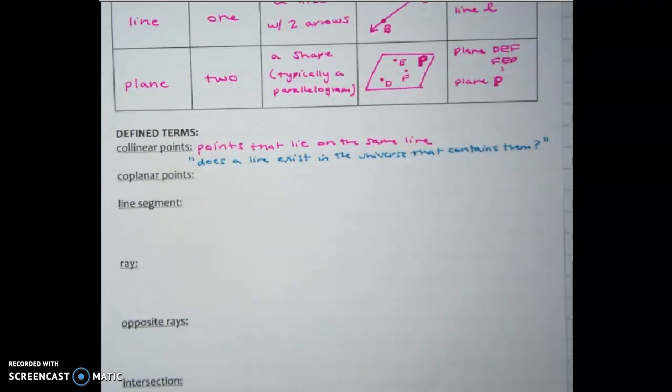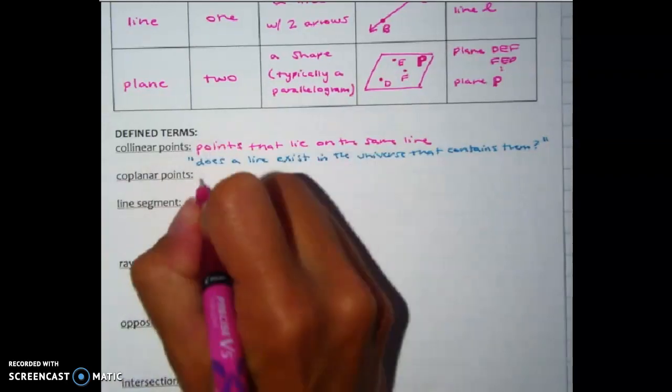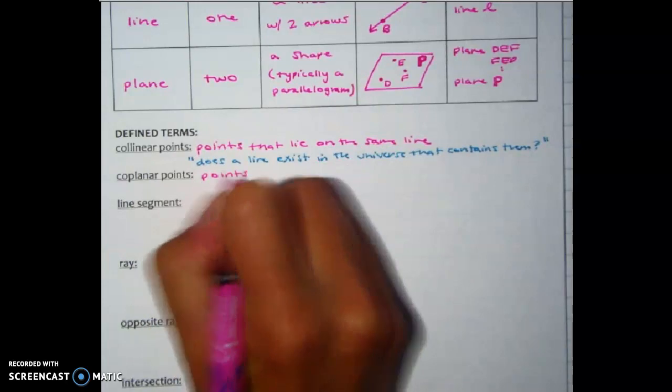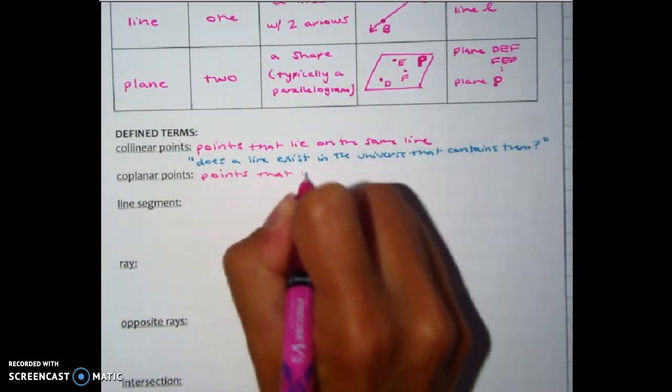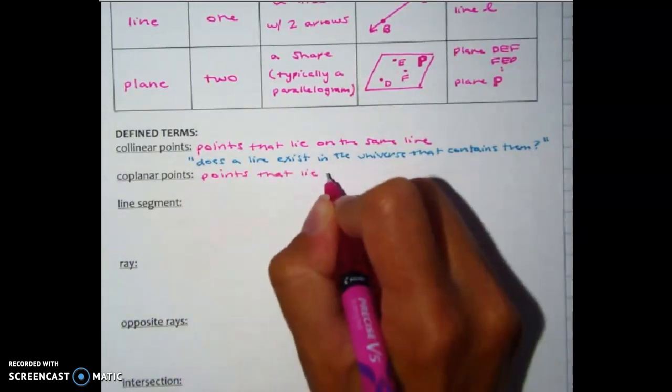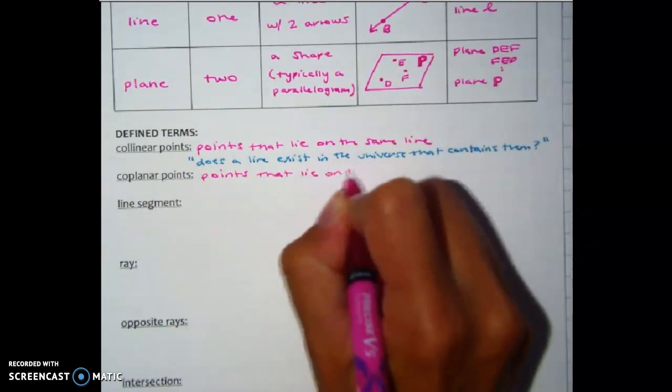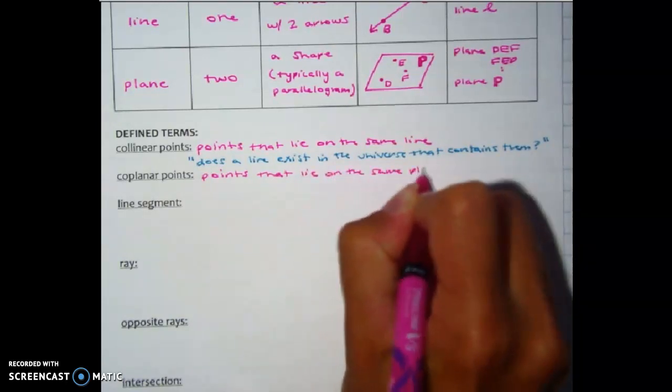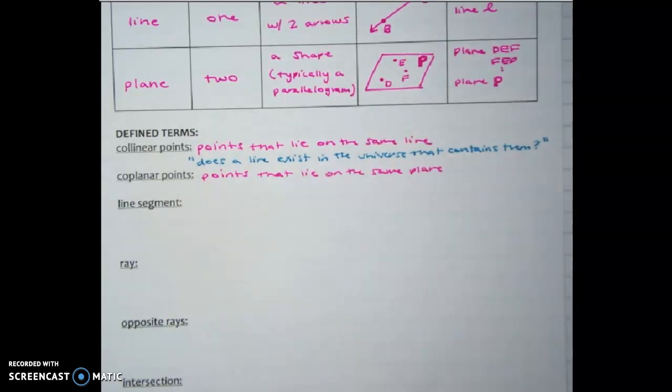Okay, all right, so then coplanar is going to be very much the same. So they are points that lie on the same plane. Okay, and again, you can ask yourself, does a plane, a surface, exist in the universe that would contain all of those points that they're asking?